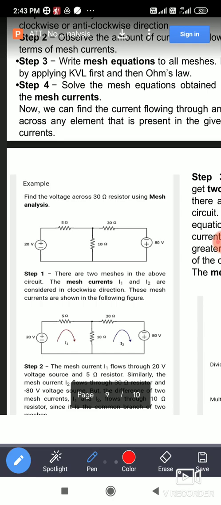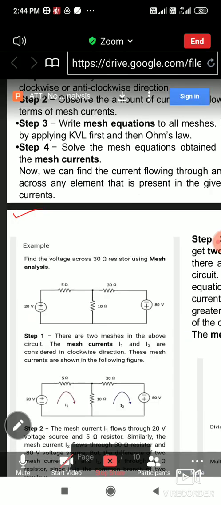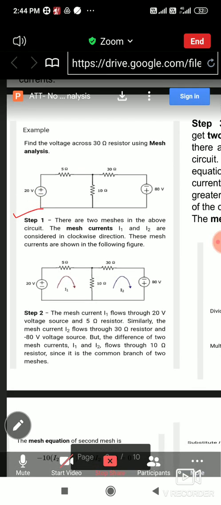So here, find the voltage across the 30 ohm resistor using mesh analysis. The 30 ohm resistor is here, and you have to find the voltage across it, plus minus. So that you have to determine by using mesh analysis. Now, what is the first step?